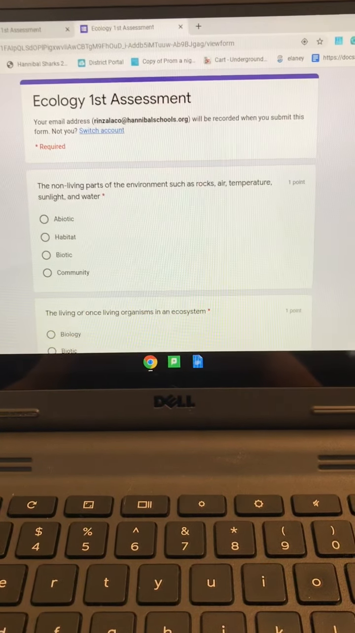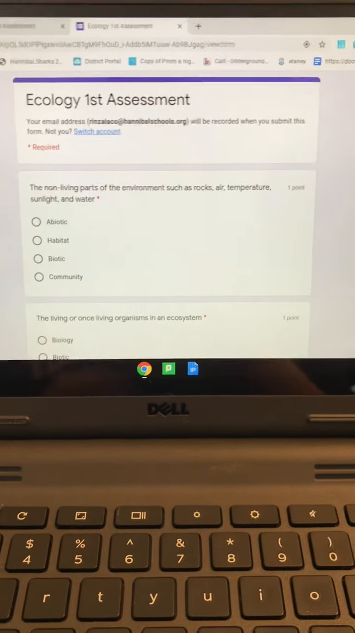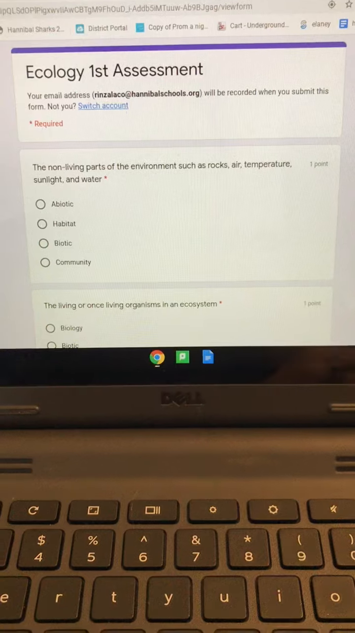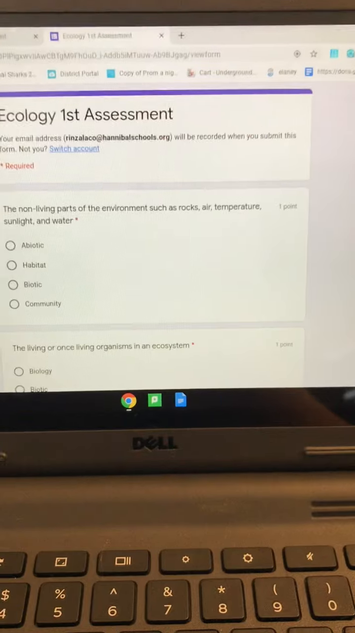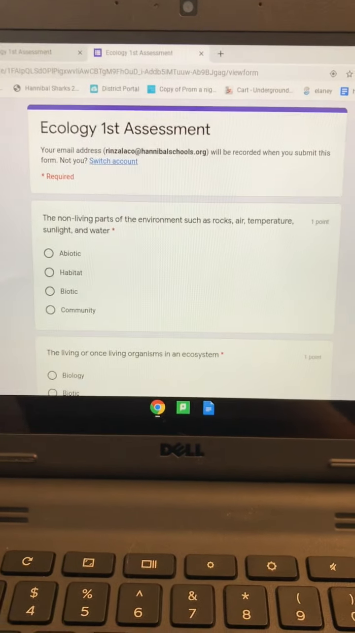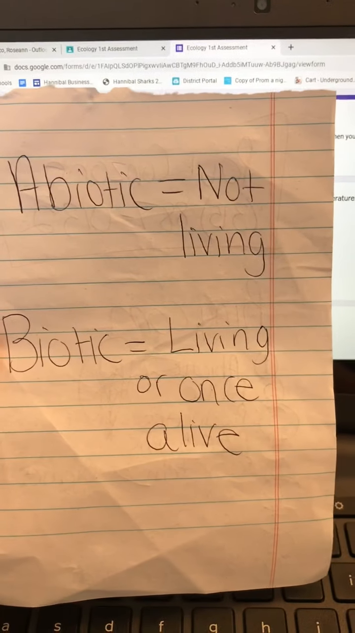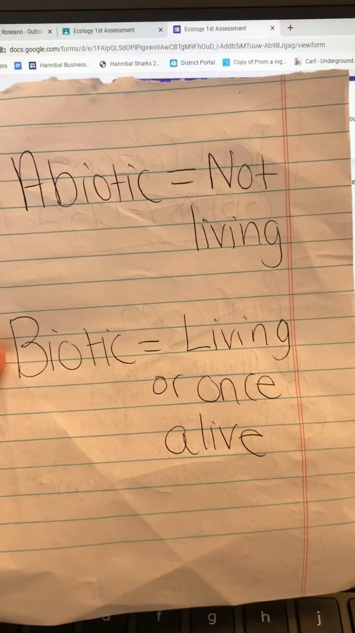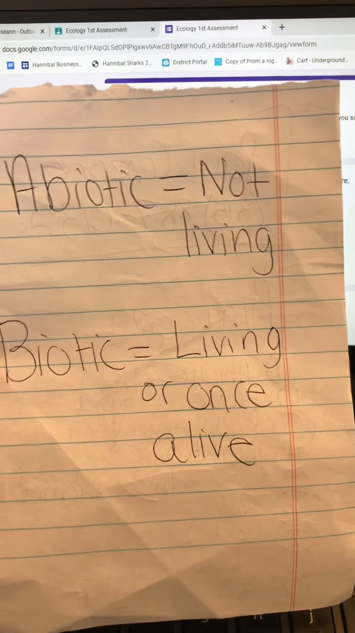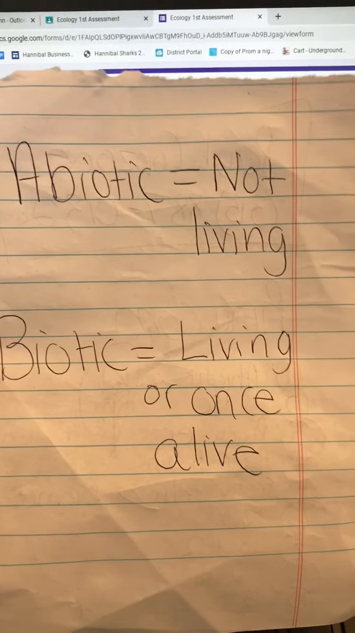All right, the first question is the non-living parts of an environment, such as rocks, air, temperature, sunlight, and water. Now, when you were clicking through the website links and tabs, I hope that 2 major terms stuck out to you. This is kind of the theme of this week's stuff. The 2 terms I hope stick out are abiotic and biotic. So please remember that abiotic means not living, and biotic means living or once living. So please keep these 2 terms in mind for the first 2 questions.